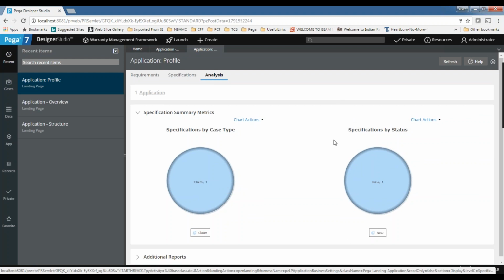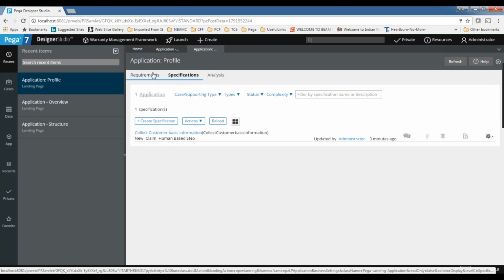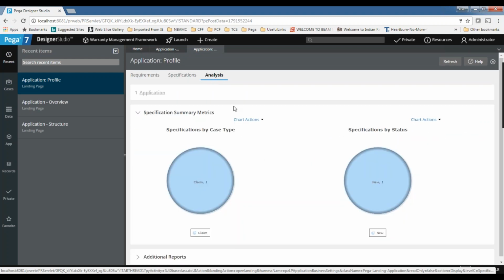It's just helping the project manager to know the status of the complete application or the project. It's not part of adding anything here. We can just see the details here. We cannot do anything here.